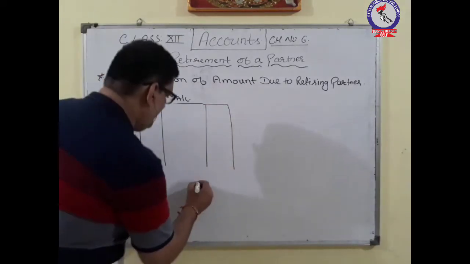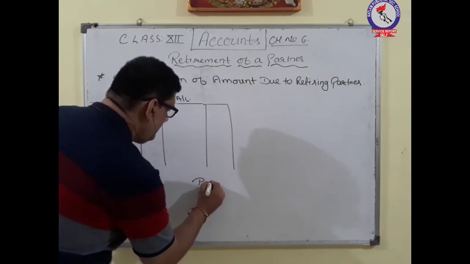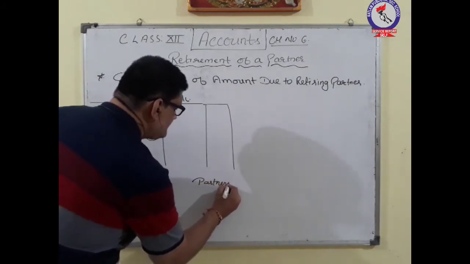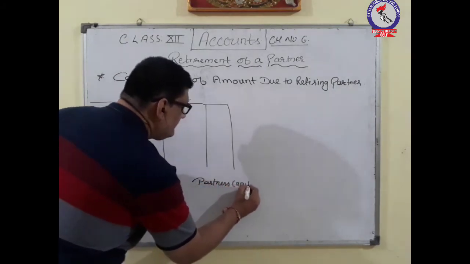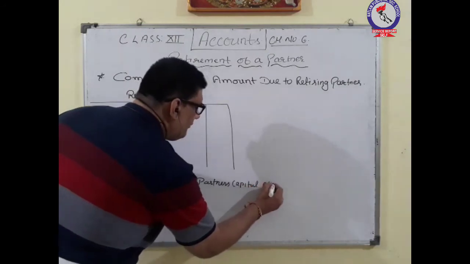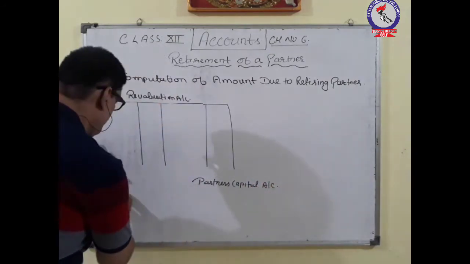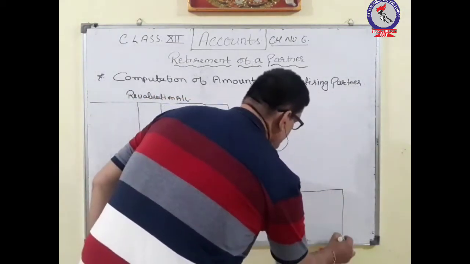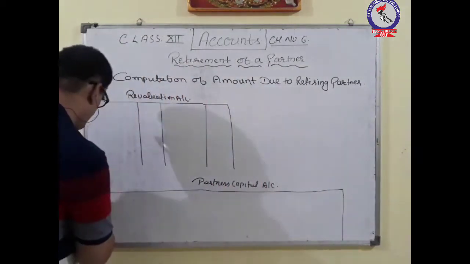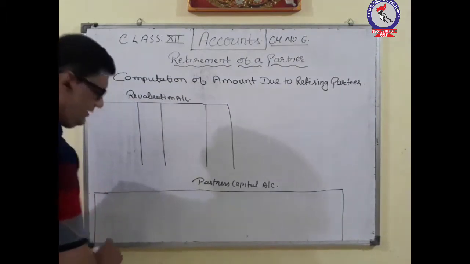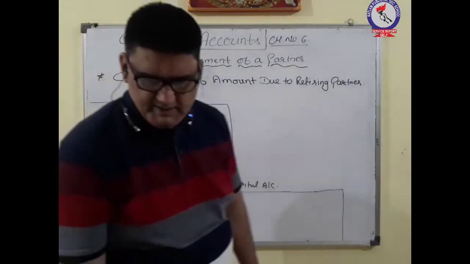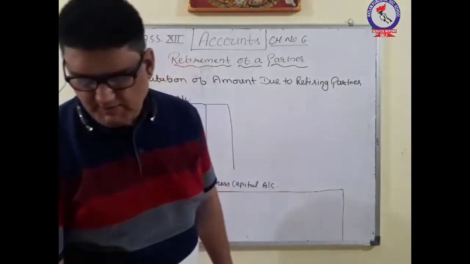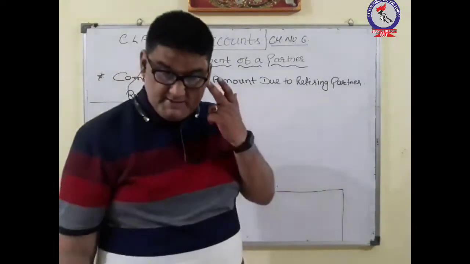Then we are preparing one partner's capital account, in order to know how much is the amount which is outstanding against the name of that partner. So here what we are observing in the sum is that there were three partners A, B and C.